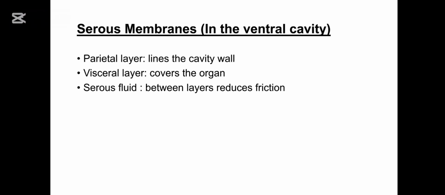So the parietal layer lines the wall of the body cavity, and the visceral layer directly covers the organs itself. And the serous fluid between these two layers is a thin layer, and this fluid acts like a lubricant and allows organs to move smoothly without friction.